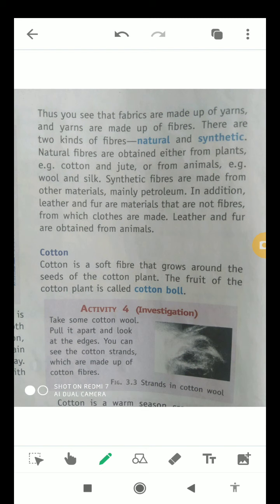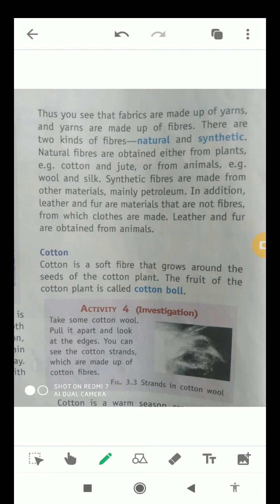Natural fibers are the fibers which are obtained either from plants, like cotton and jute, or from animals, like wool and silk. So these are called natural fibers. And synthetic fibers are the fibers which are obtained from other materials like petroleum, okay?